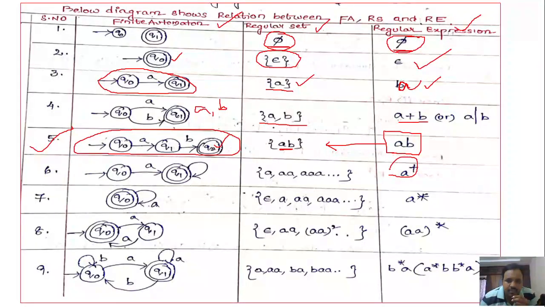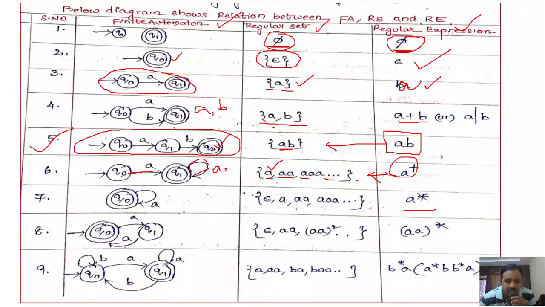Next, A plus, the positive closure. What are the possible strings here? A, 2A's, 3A's, 4A's, 5A's. You can generate strings of any length except epsilon. So how do you write it? From Q0, if you get one A, you go to the state Q1, and that will be the final state. By doing this, it is accepting a single A. Then Q1 has a self transition on A, so it will accept any number of A's: 1A, 2A's, 3A's, 4A's, 5A's.